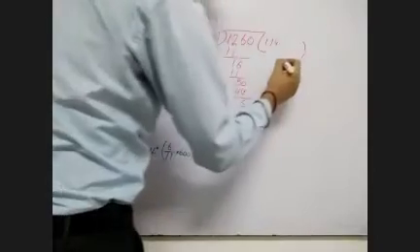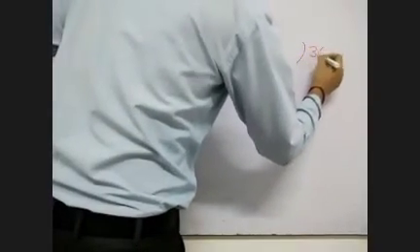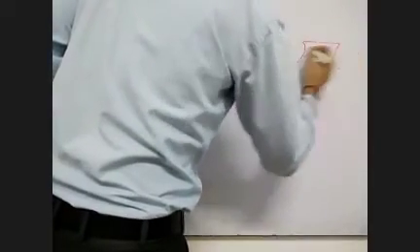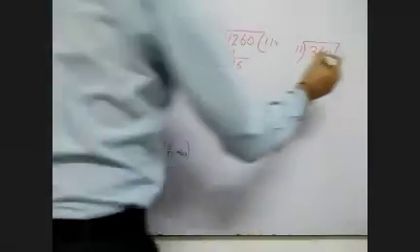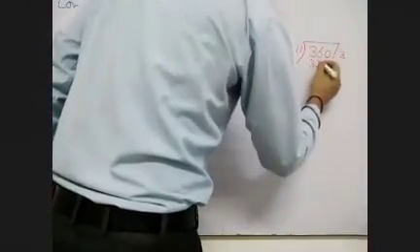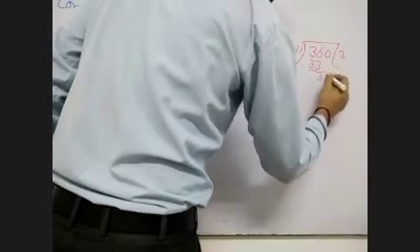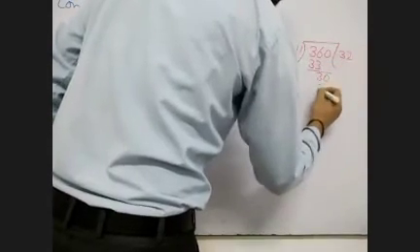So we are dividing 360 by 11. 11 threes are 33, remainder 30, 11 twos are 22, remainder 8.